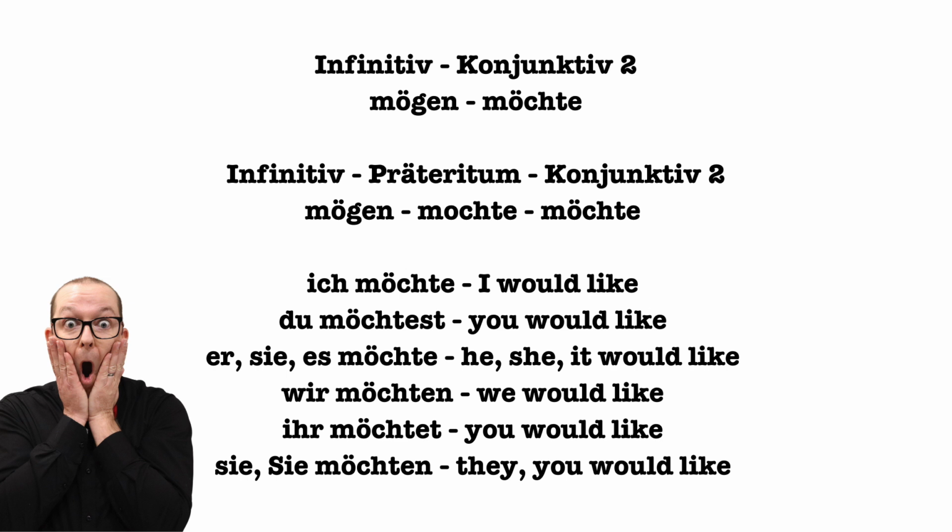The rest of the Konjunktiv 2 forms of mögen are as follows. Ich möchte, du möchtest, sie es möchte, wir möchten, ihr möchtet, sie möchten.